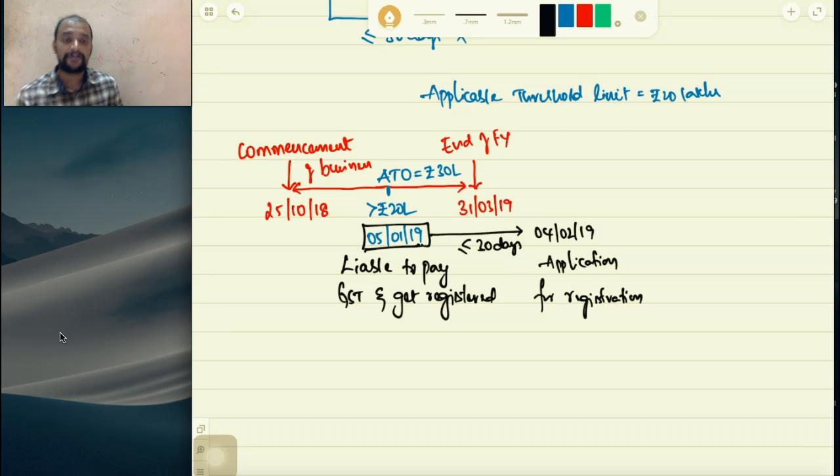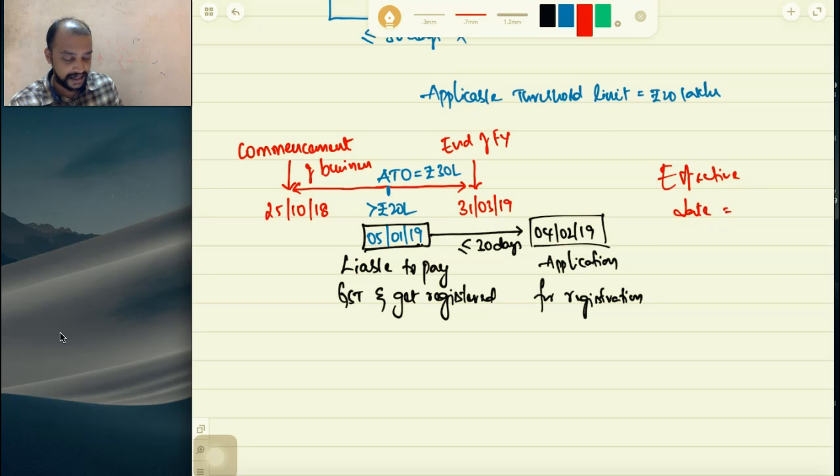If the application for registration is made on 4/2/2019, then the effective date of registration is the date on which that person is liable to get registered. So what will be the effective date of registration here? The effective date of registration is 5/1/2019.